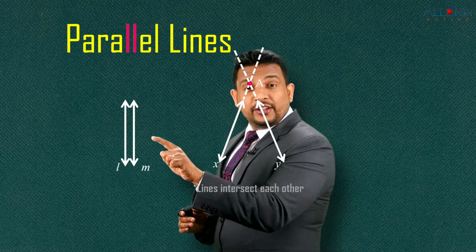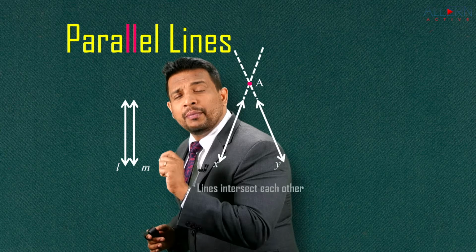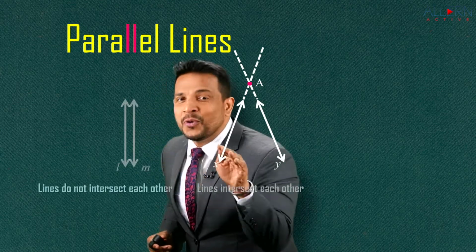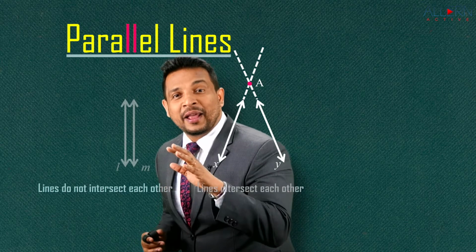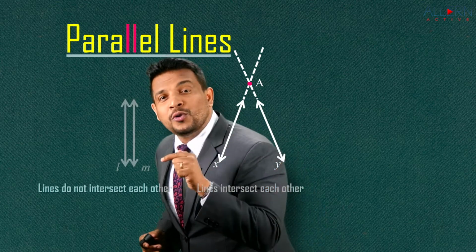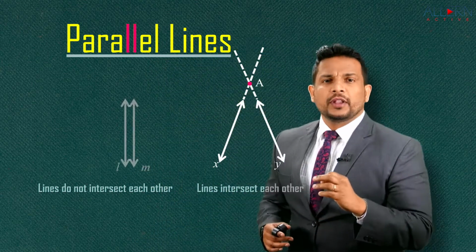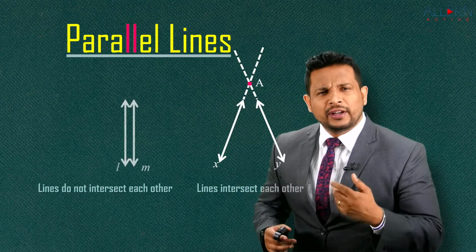Whereas, if you extend these two lines infinitely, line L and line M, tell me, it will go on and on and on and on. Will they intersect each other? No. Such lines are called parallel lines. So what are parallel lines? Lines which lie in the same plane and do not intersect each other are called parallel lines. So remember that.